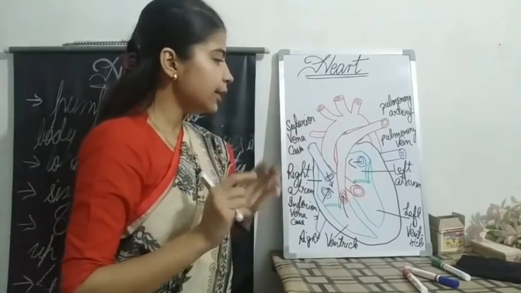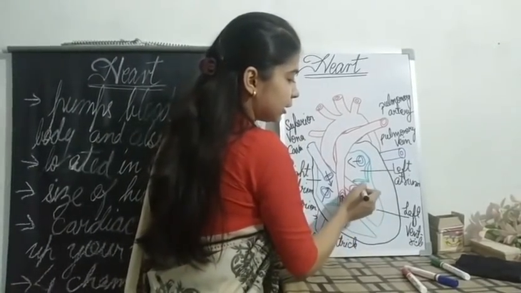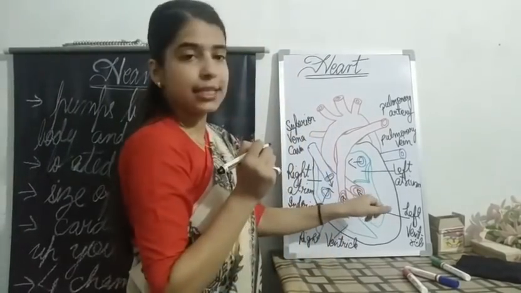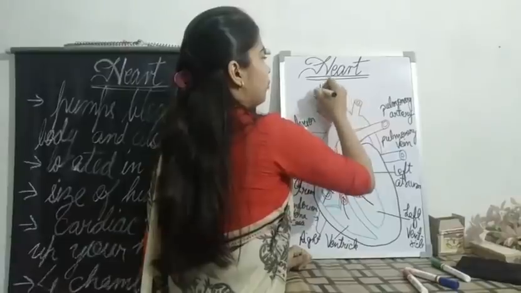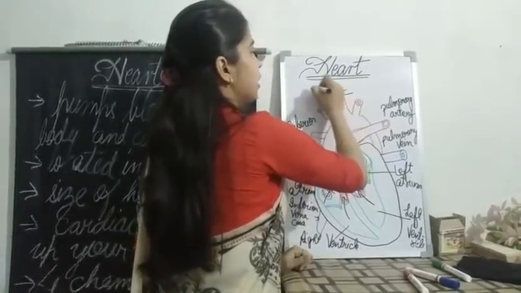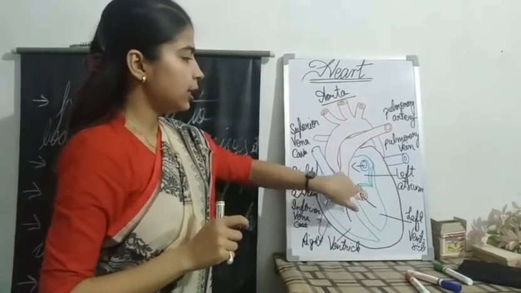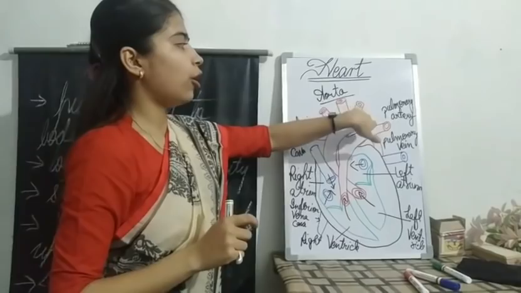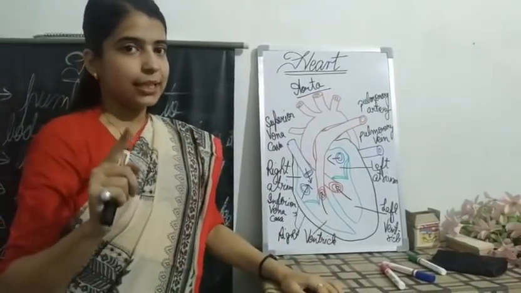Clear? Next, from your left ventricle, the thickest and longest artery that comes out is your aorta. What is it? Aorta. Is it clear to you all?